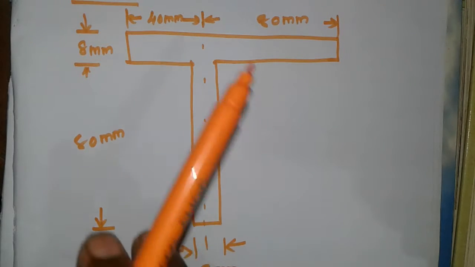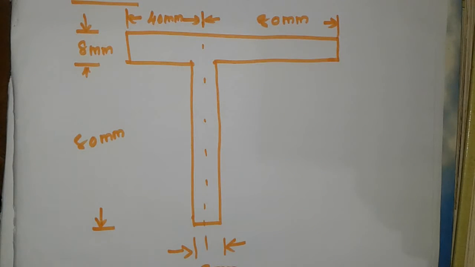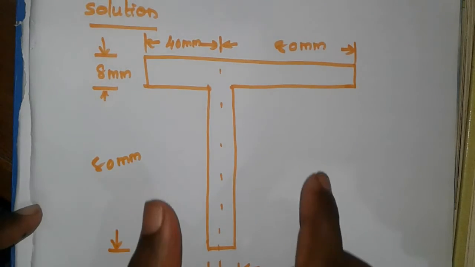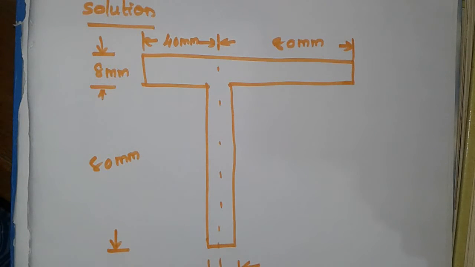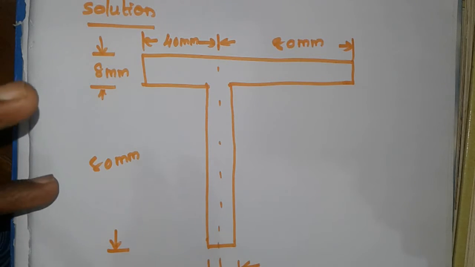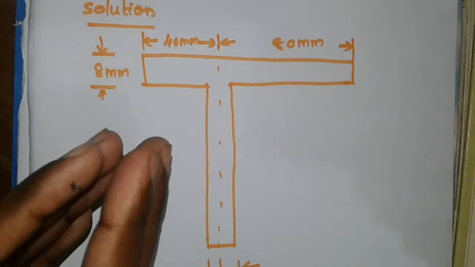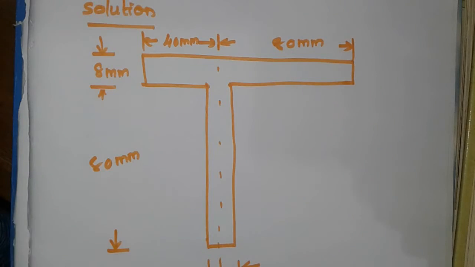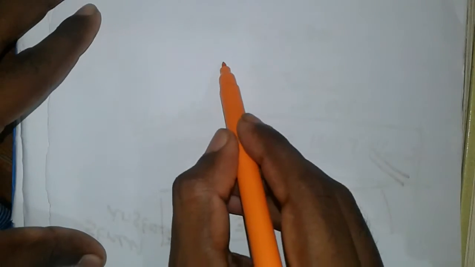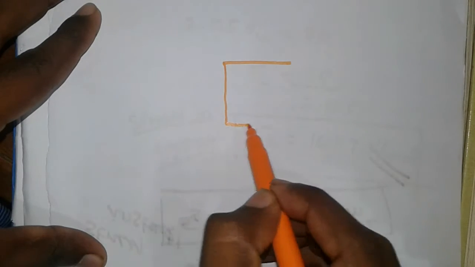First, for calculating the moment of inertia, I have to calculate the CG for this particular T section. What is CG? The total force is concentrated at a particular point in any object. For a symmetrical section, you can easily point out the CG location. Consider this is a square.